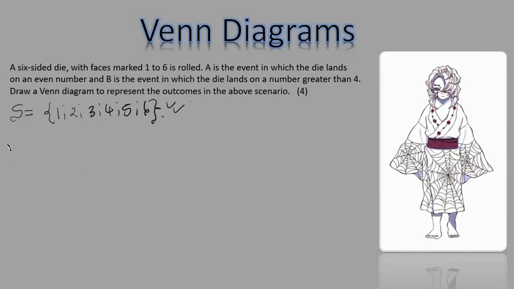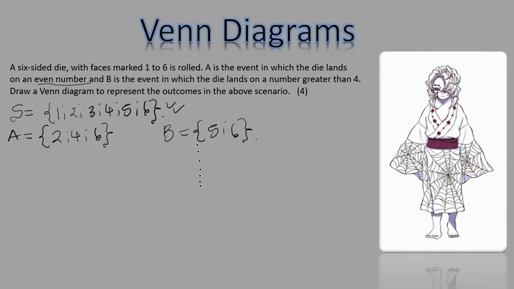And then we have event A. They said event A is the die landing on an even number, so that is 2, 4, and 6. Then we have event B, which is us getting a number greater than 4. That number is 5 and 6.